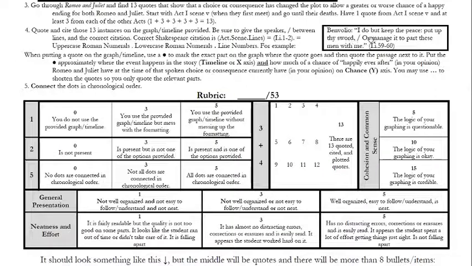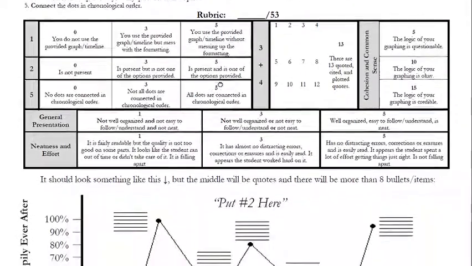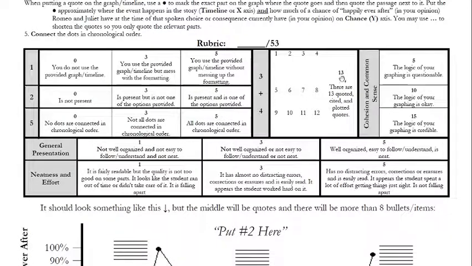Make sure you properly quote and cite them. Put the slash and act, scene, line. Now, when you put them on the graph or timeline, use a dot to mark exactly where it would go. Put the quote there. And then all the dots, you'll connect them in chronological order, and you'll get a line graph. So here's the rubric. Don't worry about it. It's just everything I basically said, but quantifiable.